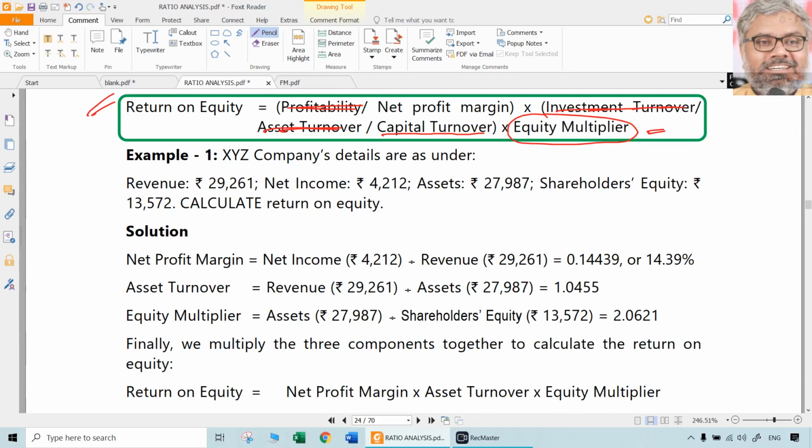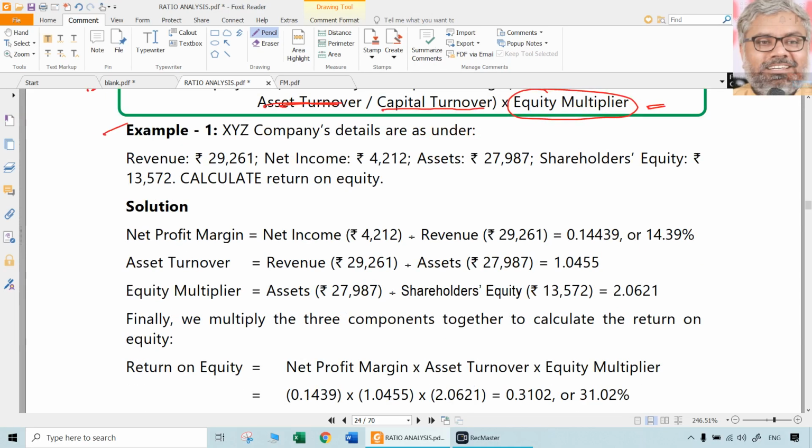That's all. And if you want to apply this DuPont model, this is the example. Revenue of an organization is this much. Revenue means sales. Net income means profit is this much. Assets are this much. In this case, assets are used. That's okay, no problem, it can be used. Shareholders' equity is 13,572. Calculate return on equity. So all that we need to do is put them in the model. There is no sequence, but since we have taken the formula, let us use the same sequence.